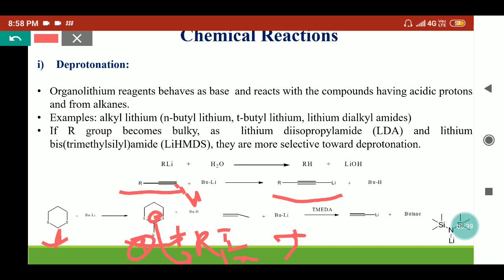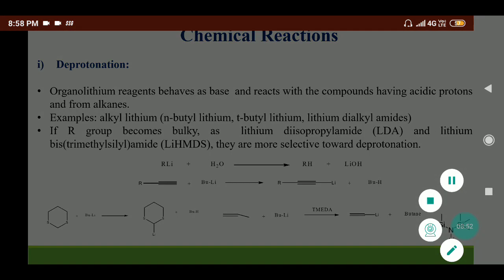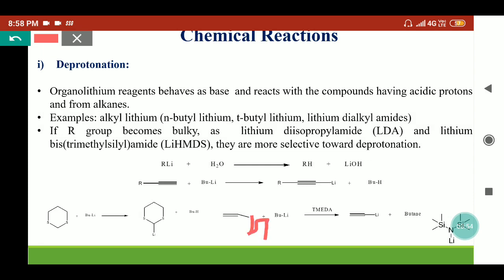Similarly, instead of alkyl iodide, this lithiated 1,3-dithiane can further react with aromatic compounds and provide the acylated groups. In the next reaction, we have taken ethene. In presence of ethene, if it is reacted with the butyl lithium, it provides a polymer.